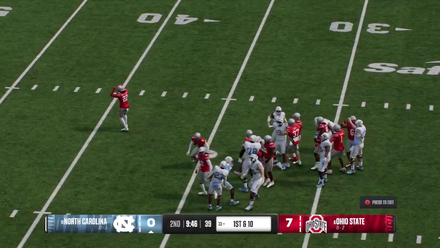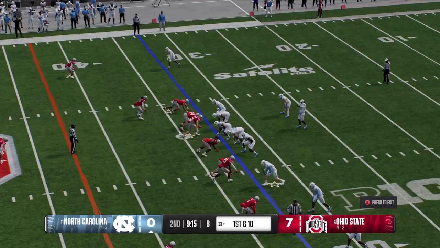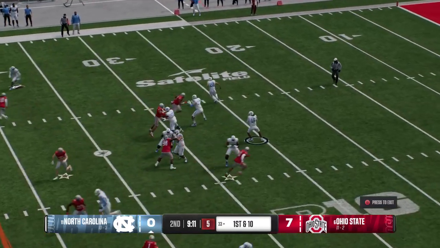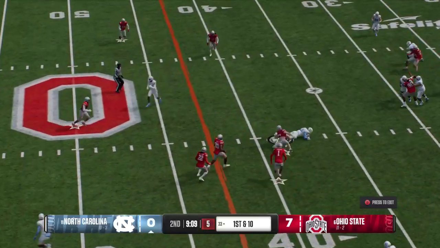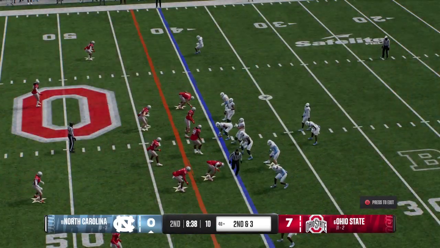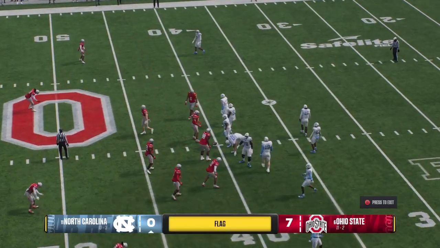Brought down at the 33. That's good enough to move the sticks. That run, good for a first down. The offense still rolling. Here's the snap. Quarterback drops back. Nice grab. It's Johnson. But a huge hit by the linebacker. What a tackle. And completion makes it 2nd and short.